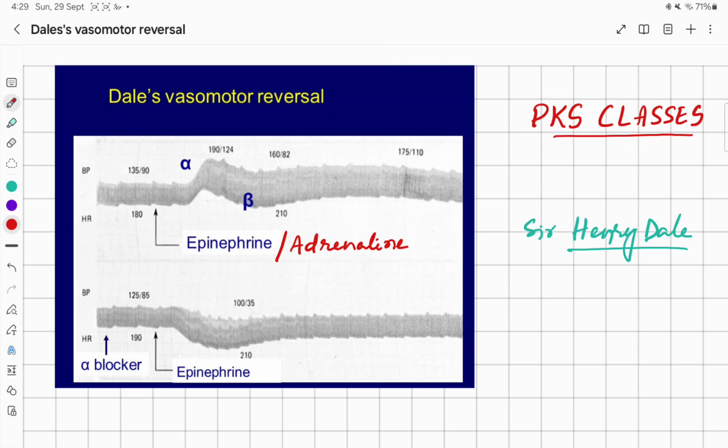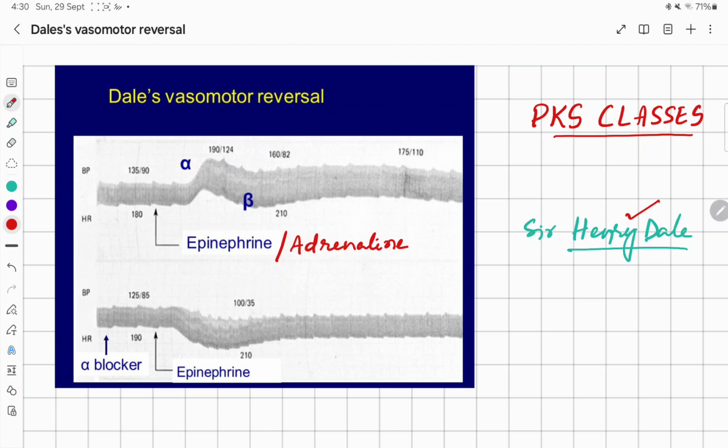Today we are going to study about Dale's vasomotor reversal, or vasomotor reversal of Dale, named after the pharmacologist and physiologist Sir Henry Dale. So, vasomotor reversal of Dale is a phenomenon that occurs when adrenaline's effect on blood pressure is reversed after blocking the alpha 1 receptors. This happens because adrenaline's effect on blood pressure is biphasic.